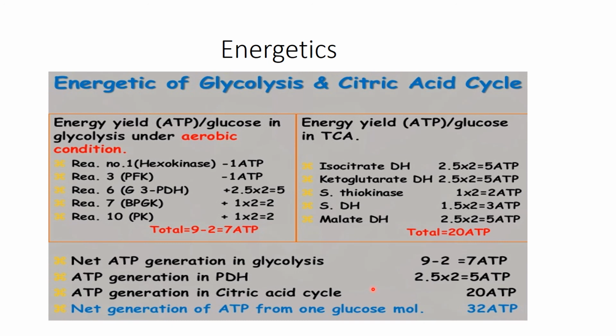This is all for today about the electron transport chain and oxidative phosphorylation. The details of the electron transport chain and explanations of each complex will be discussed in the next lecture, inshallah.